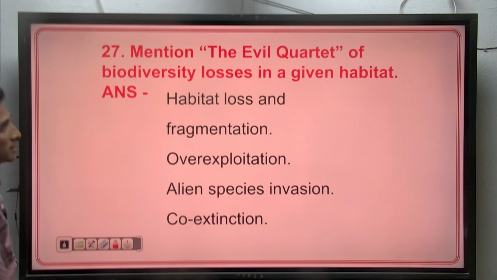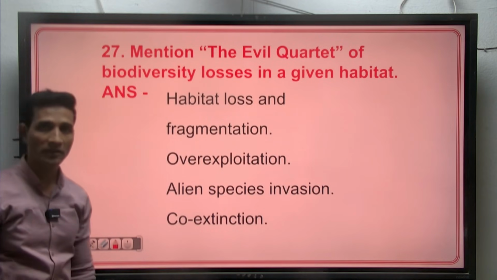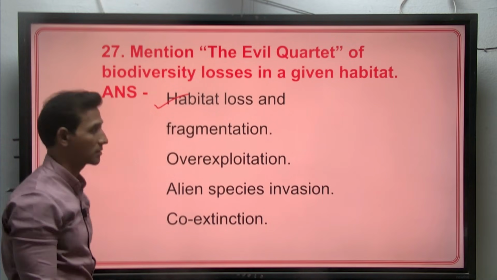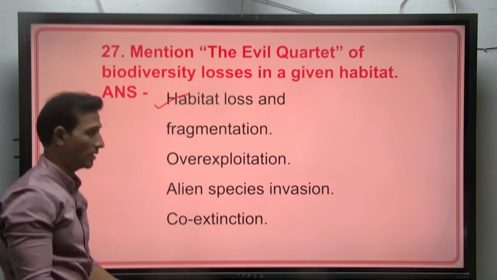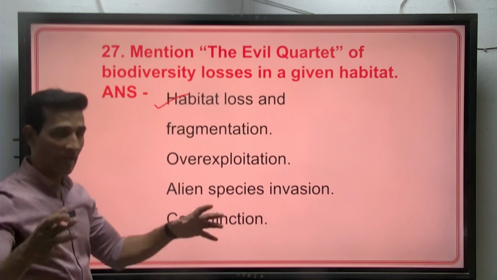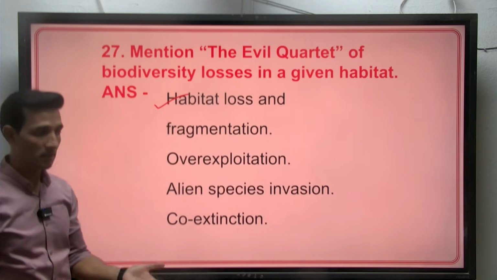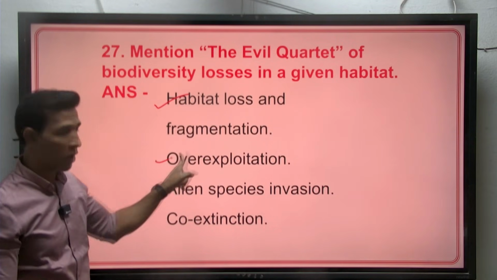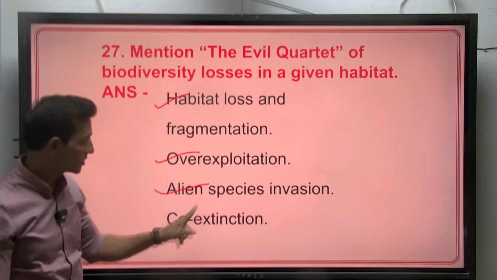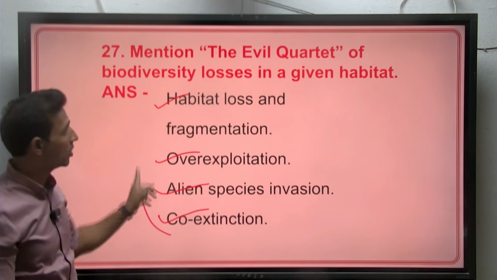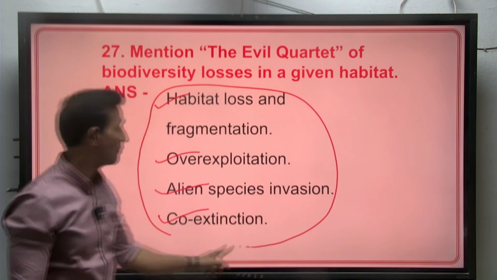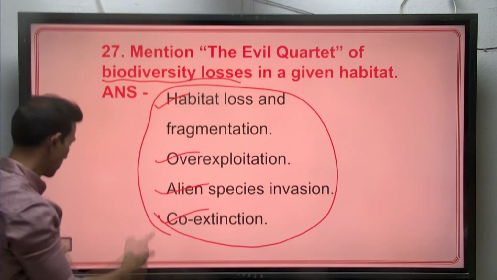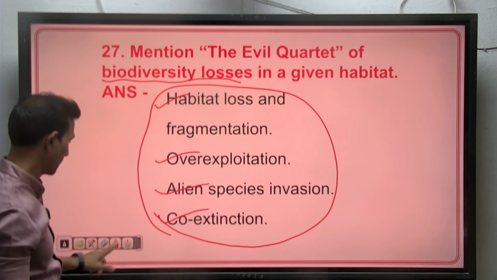Mention the evil quartet of biodiversity loss in the given habitat. Biodiversity loss may be due to habitat loss and fragmentation, where the area is fragmented for cultivation or for development of cities, over exploitation, alien species invasion, and co-extinction. These are very important and are the main causes of biodiversity loss. So you can write these four, and you will get 2 marks.